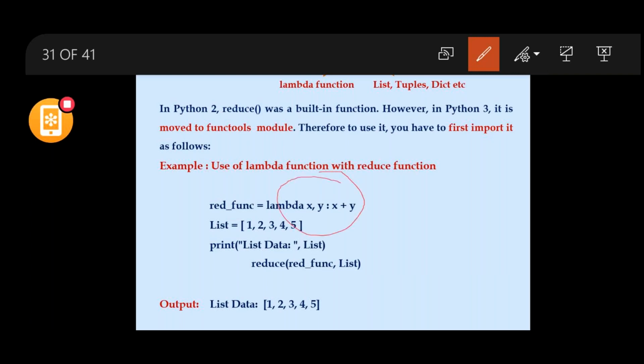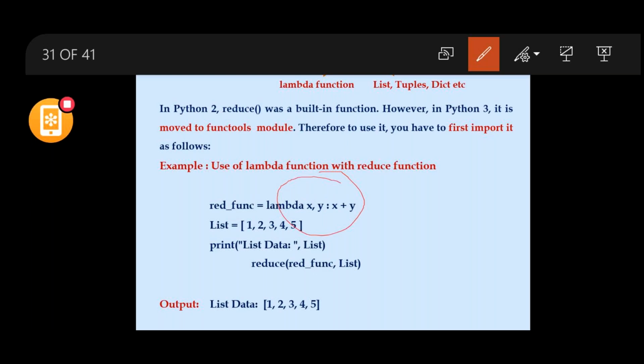The reduce function takes the first two items from the list, that is 1 comma 2, that is x comma y, which is summed, 1 plus 2, and that value 3 will be returned. And again the next value, that is 3, will be taken, because already one return value will be there, 1 plus 2, that is 3.